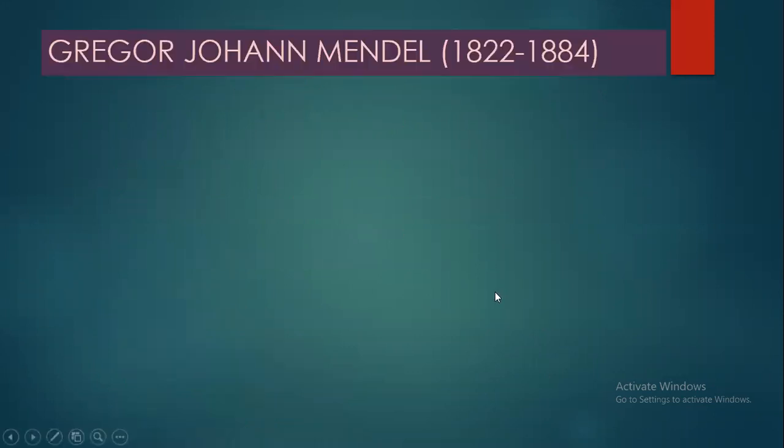Genetics is the transmission of characters from the parents to the offspring, and because of the transfer of the characters, you are able to see some differences between the offspring and the parents and among themselves. All of that was started by Gregor John Mendel.